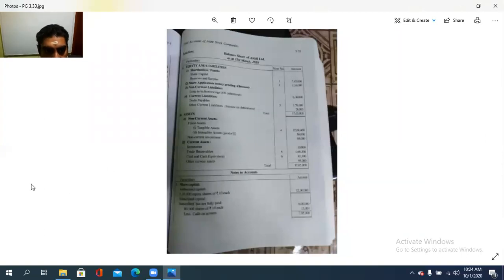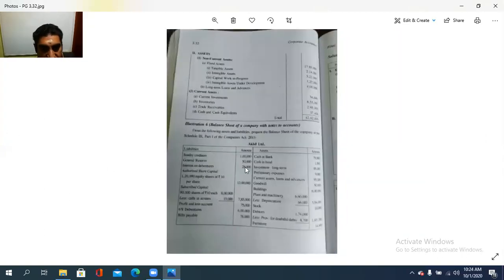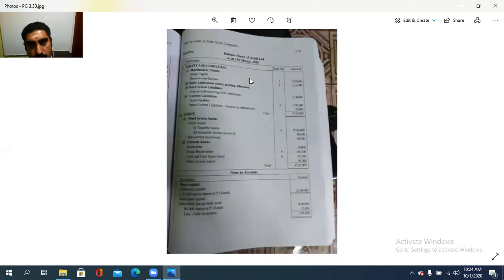With this information, we need to start, or here also the balance is extracted. From this, we need to prepare the balance sheet. So how it is to be prepared with the notes to accounts. So firstly, see the balance sheet.